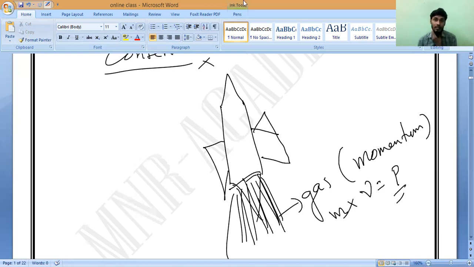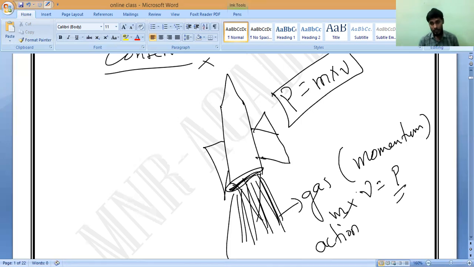Yes. So this is called action. Oppositely, to balance this, the rocket also gains the same amount of momentum in the opposite direction, to move upward. The momentum gained by the rocket is equal to the mass of the rocket times the velocity of the rocket. Is it true or not?